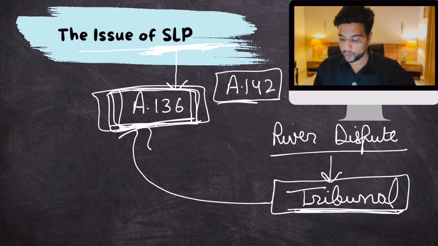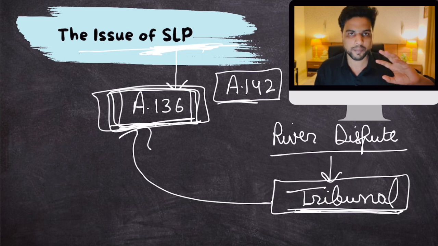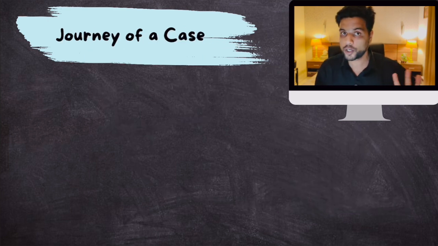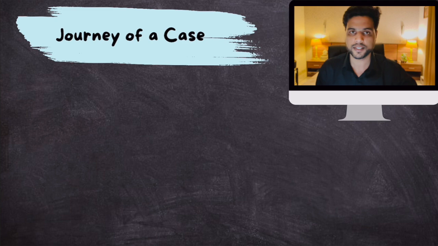Clear? Now let's quickly talk about how cases in the Supreme Court are admitted, or what the journey of a case is. Basically, I will give you a peek into the administrative machinery of the Supreme Court. This is important because a question might be asked.